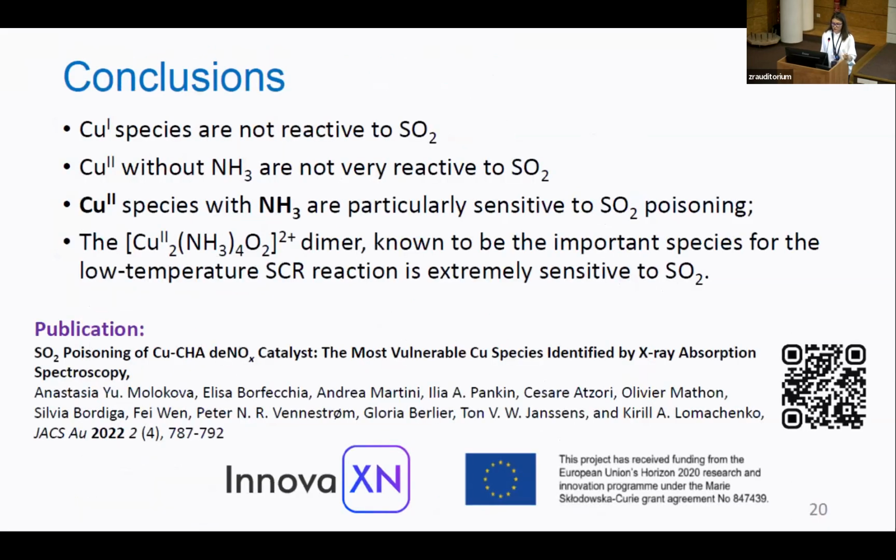And in conclusion, we found that copper-1 species and copper-2 species without ammonia are not very reactive to SO2, but copper-2 species calcinated to ammonia are very sensitive. And especially this dimeric complex, which was found to be the important one, is particularly sensitive. And this can probably explain why the activity of the catalyst decreases.